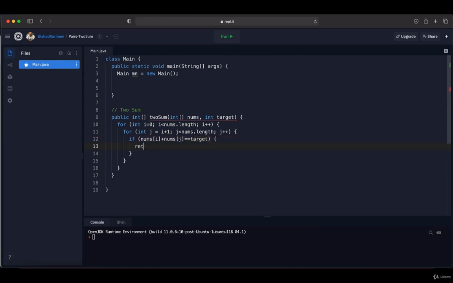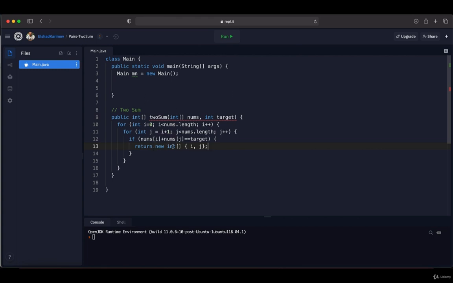case, I'm going to return a new array, which will be the integer array. As we said, this function will return the integer array. So inside this array is going to be the index of the elements. So we know that i and j are the index of the elements, so we are going to return i and j. So with this we have completed our method.